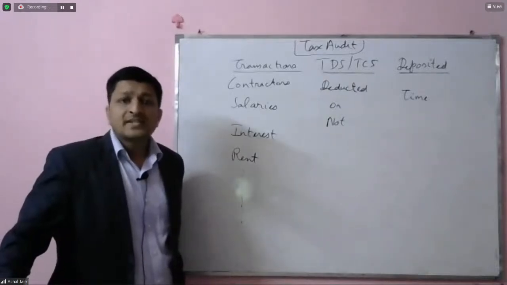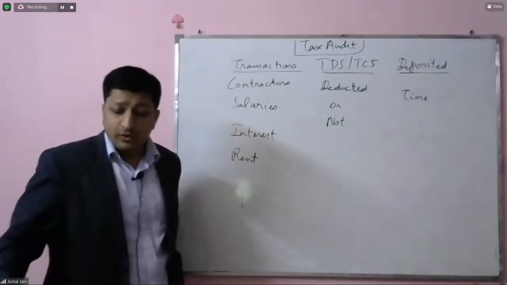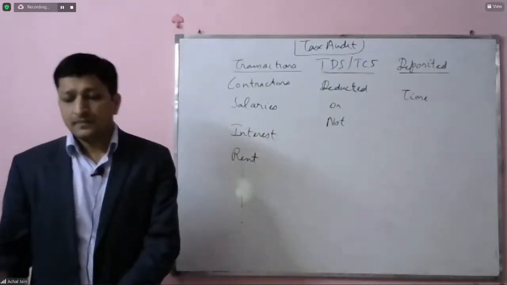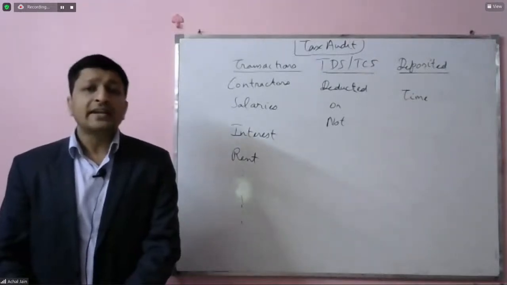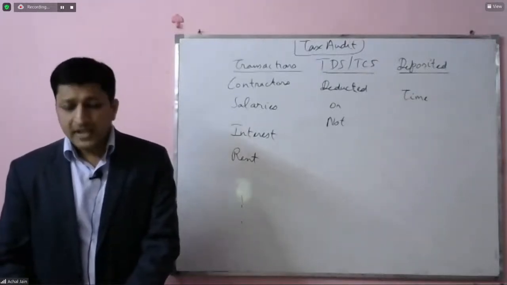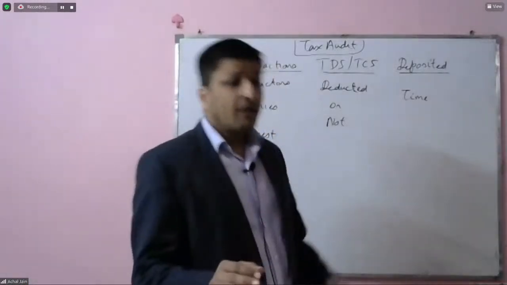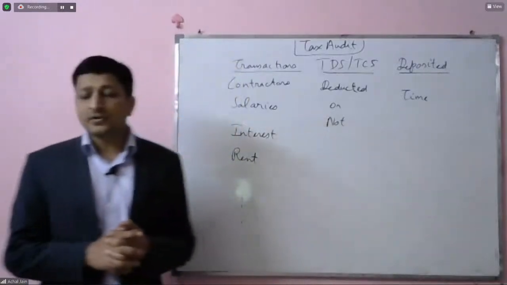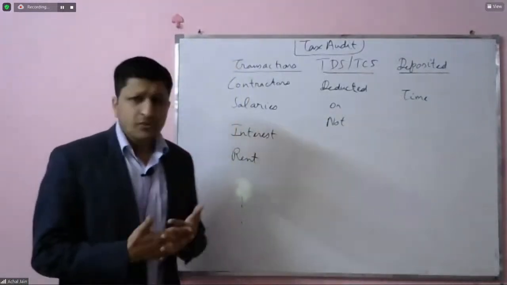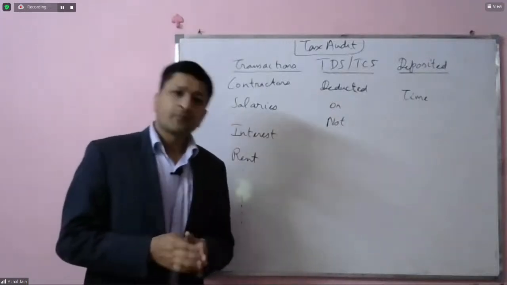what's the basis for the auditor? Because if the auditor has to review each and every transaction, then he would not do anything beyond this tax audit throughout the year. So he'll end up doing tax audit only, and there again we are not sure whether he will be able to finish his tax audit on time. So it is very, very difficult for the tax auditor in such a case. Correct?